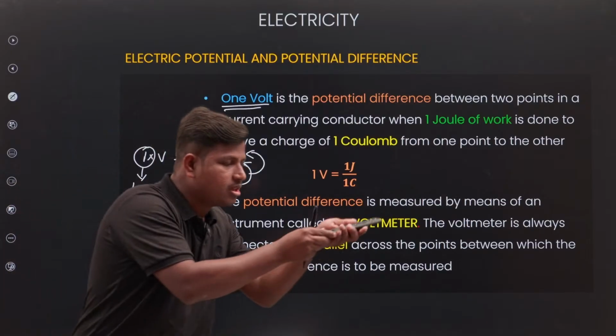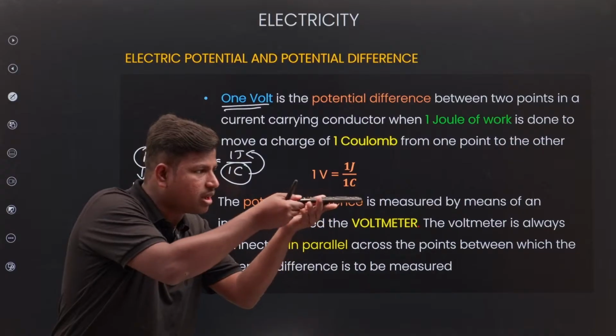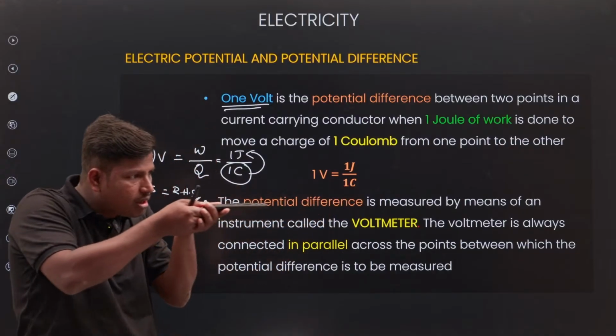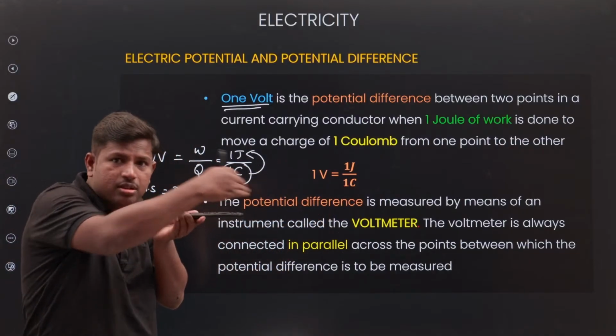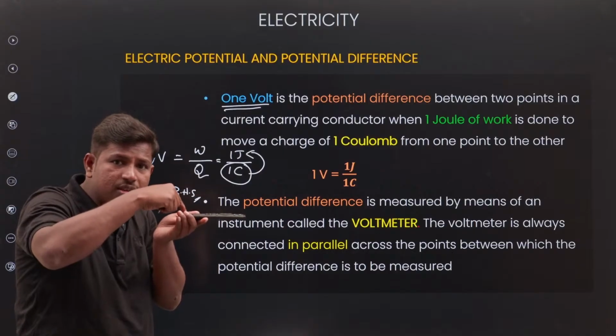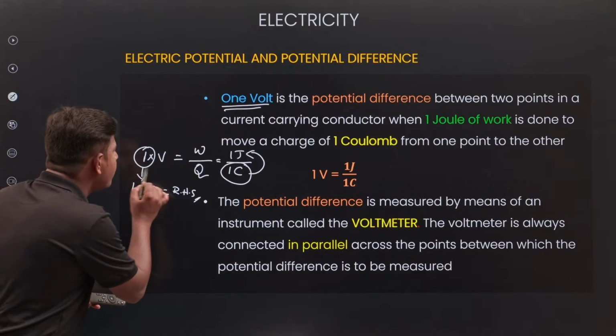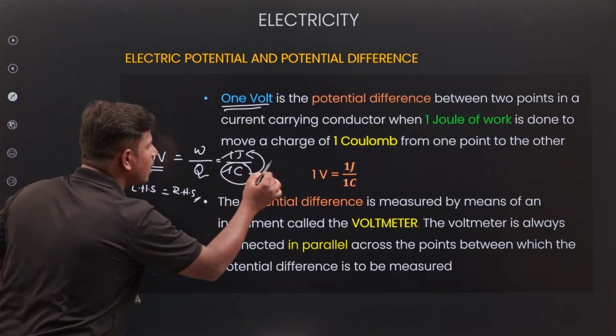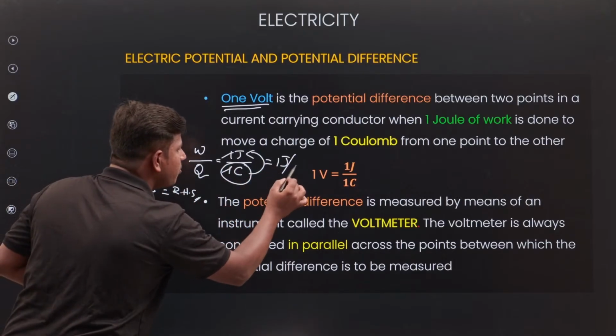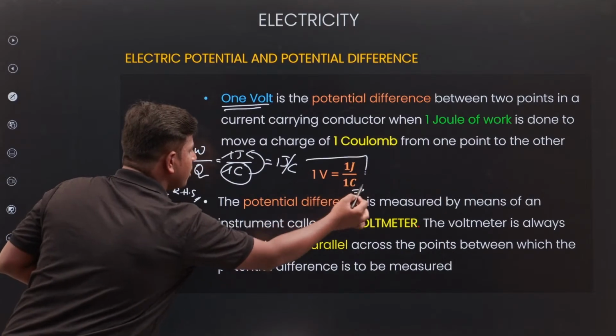For example, this remote is 1 coulomb of charge. I am moving 1 coulomb of charge. On this 1 coulomb of charge, how much work did I do? 1 joule of work. That is called 1 volt. Simple, 1 by 1, 1 only. 1 joule per 1 coulomb is called 1 volt.